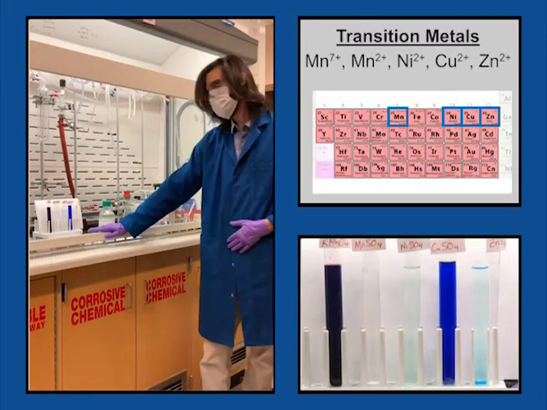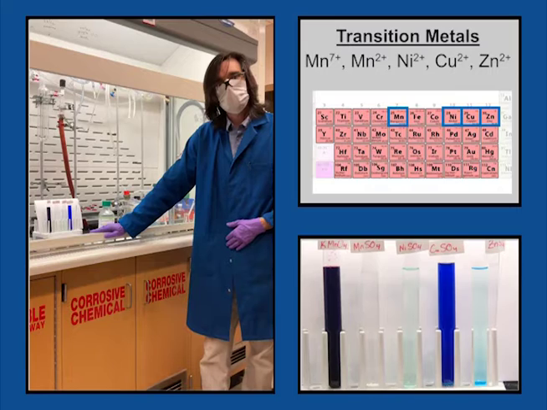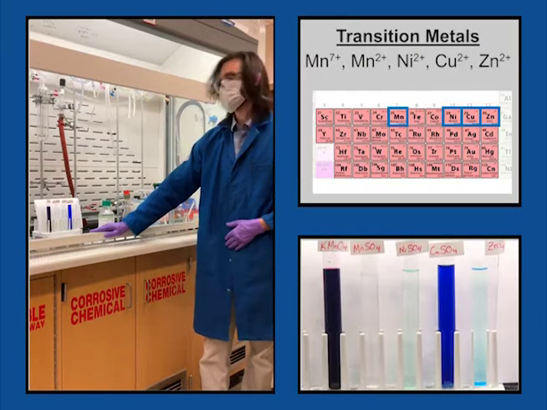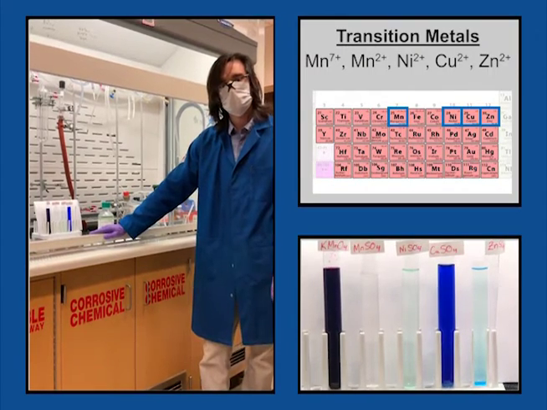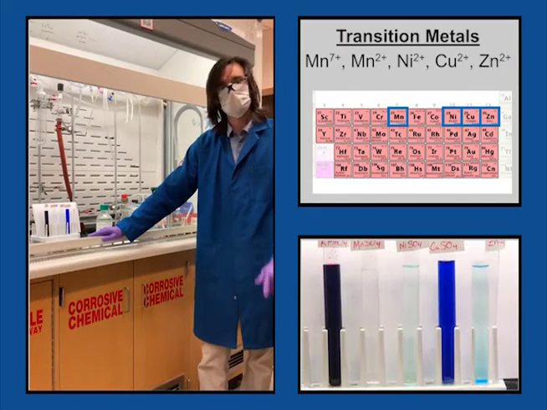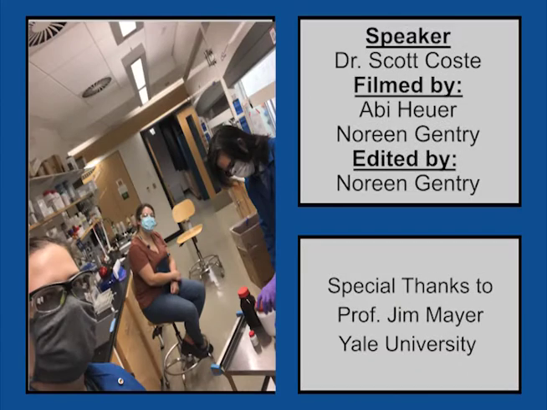Here we have an array of compounds from the first row in the D block showing an array of colors due to the different occupancies and loudness of the transitions of the d orbitals.